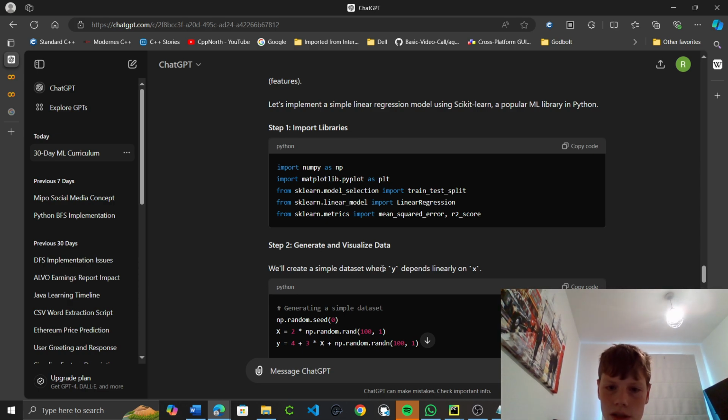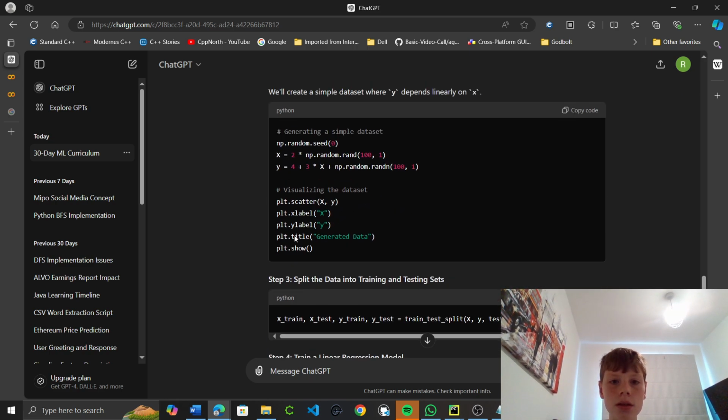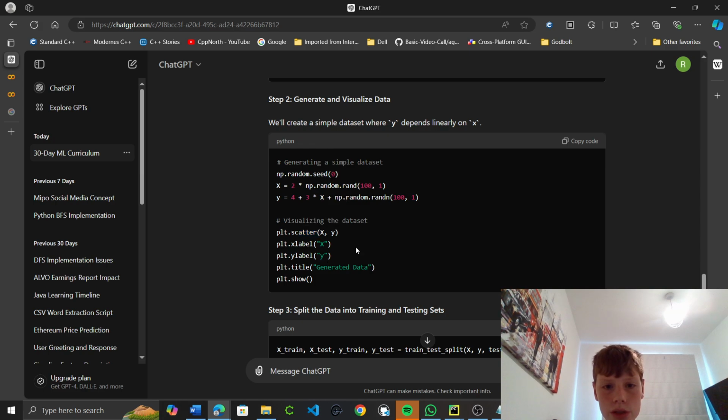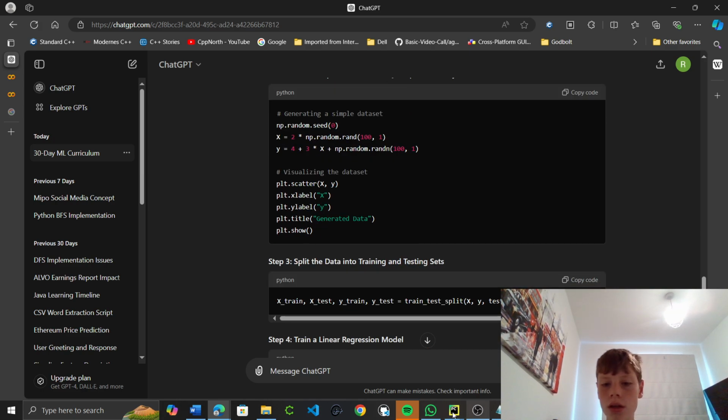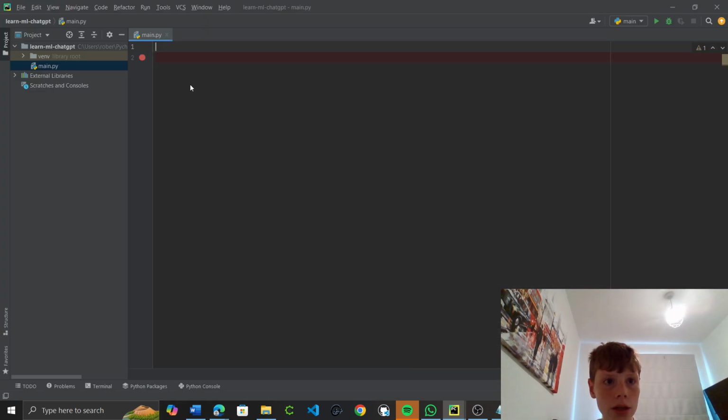We'll create a simple data set where y depends linearly on x. So np.random.seed, we're seeding NumPy's random generator. So x equals random, and y correlates to x linearly, according to ChatGPT. So we're plotting this, plt.scatter(x, y), title. I will now just get the project up ready.